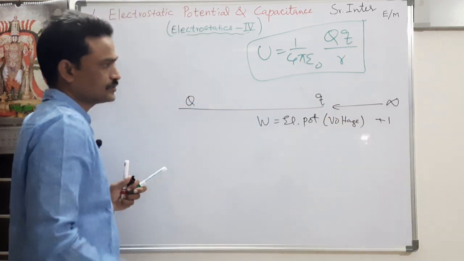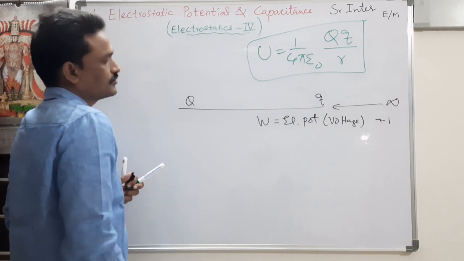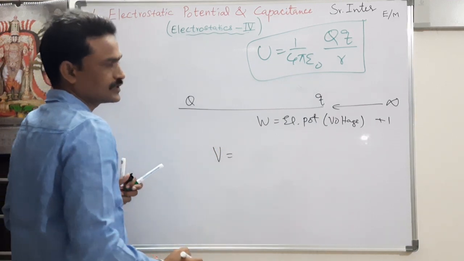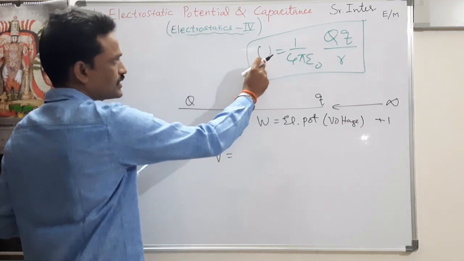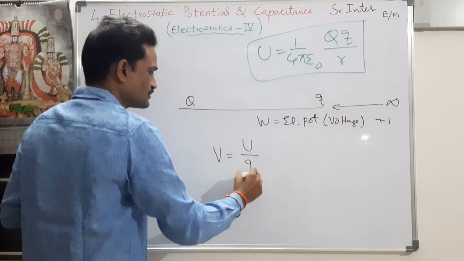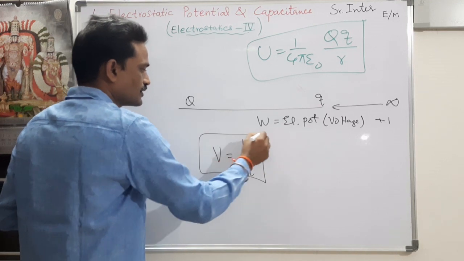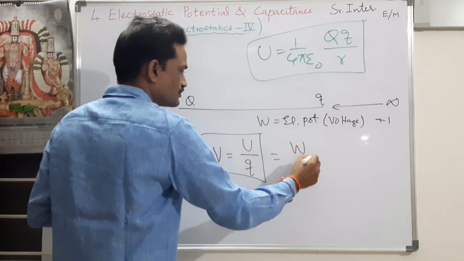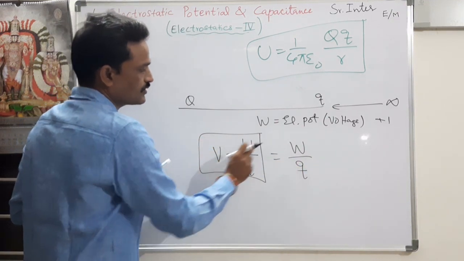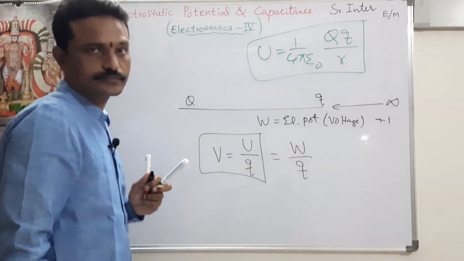Now, why is it called voltage? Let us see. Electrostatic potential is defined as electrostatic potential energy per unit charge. So, I can write this as V is equal to W by Q also. So, this is the expression for electrostatic potential.